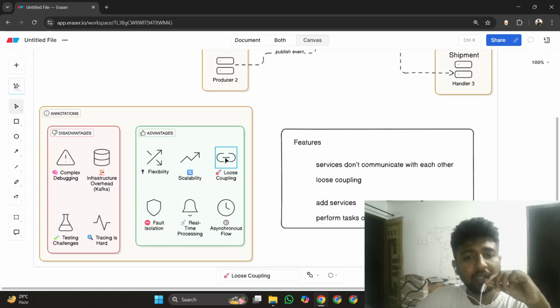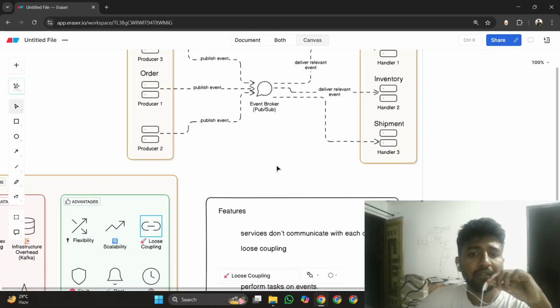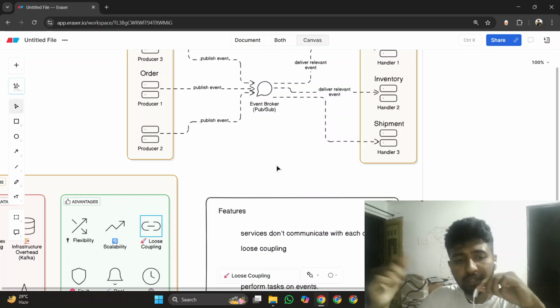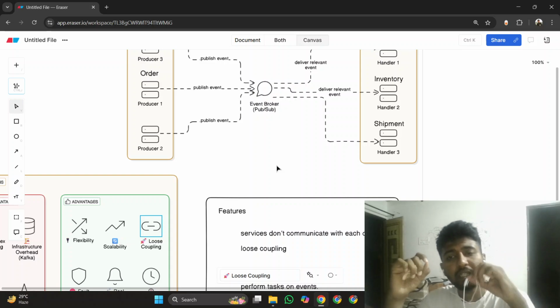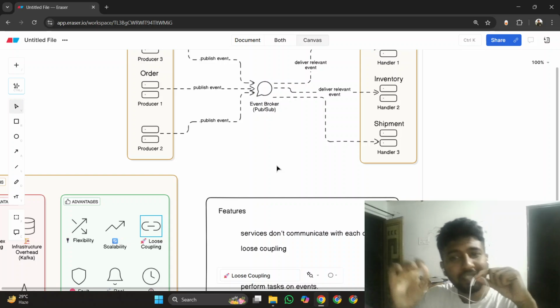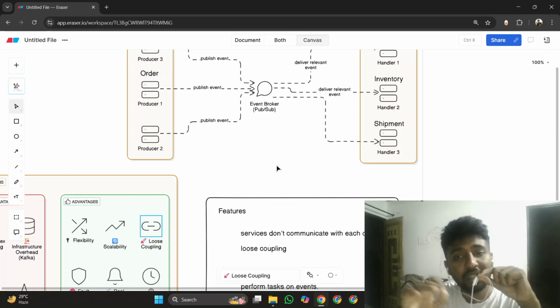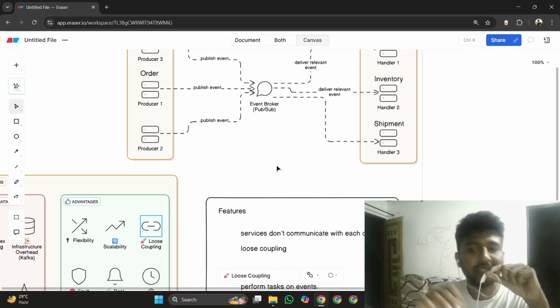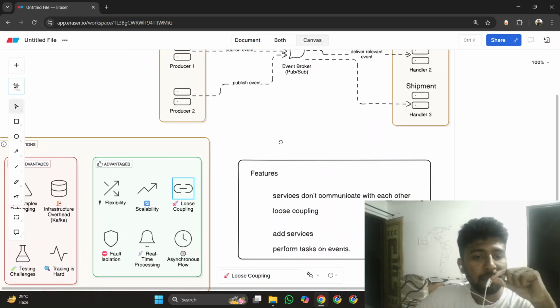Third thing is loose coupling. Just like I have said earlier, the services are loosely coupled. It means that they are independent of each other, right? They are not communicating with each other. They are only reacting to the events, or they are only triggering on the events. It's as simple as that.